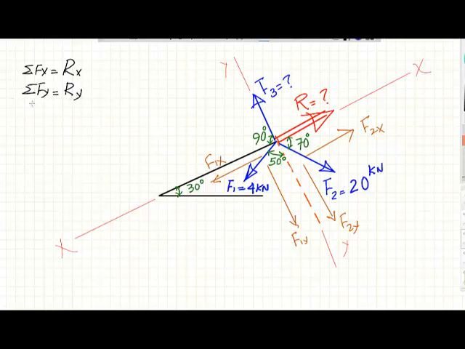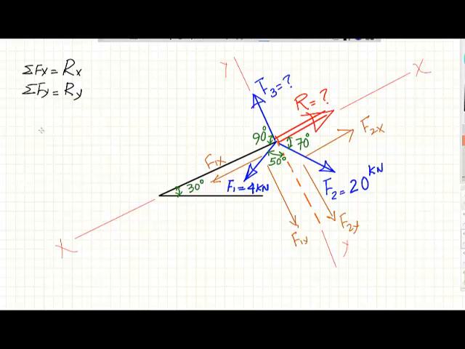Of course, we are not in the business of calculating the resultant like R is equal to the square root of Rx squared plus Ry squared, but we'll explore this as we go. So we care about the first two for now.